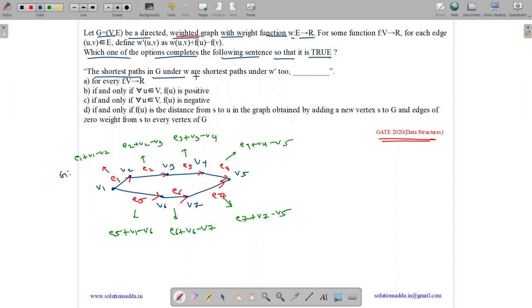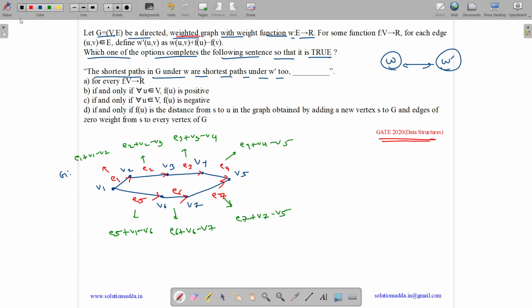The shortest paths in G under W and under W dash are the same, which means if we have a shortest path in W, it is also a shortest path under W dash, for every f from V to R; if and only if for all U belonging to V, f(U) is positive; if and only if for all U belonging to V, f(U) is negative; if and only if f(U) is the distance from S to U in the graph obtained by adding a new vertex S to G and edges of zero weight from S to every other vertex of G.